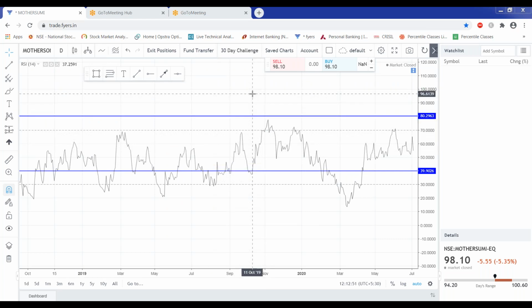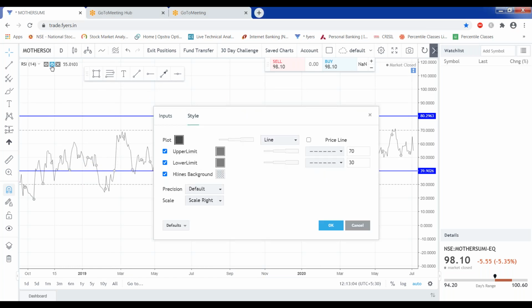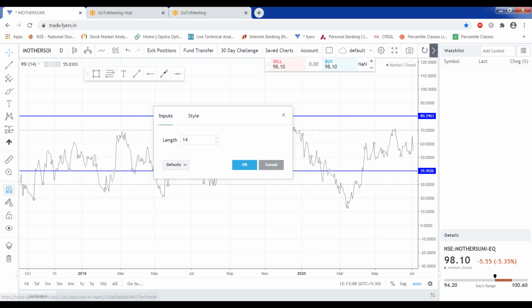This is the RSI indicator, and I am showing it on a website, and you can use any software; the same thing will appear like this. In the settings, when you go to inputs, there you can change the length.